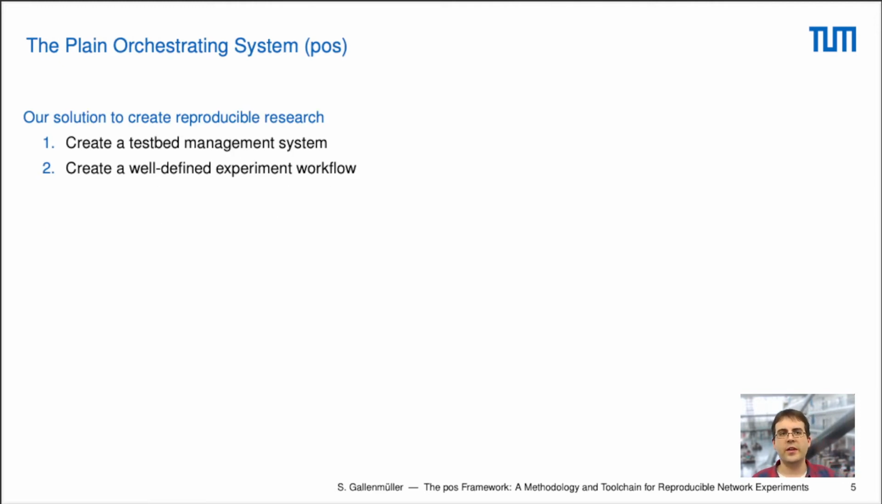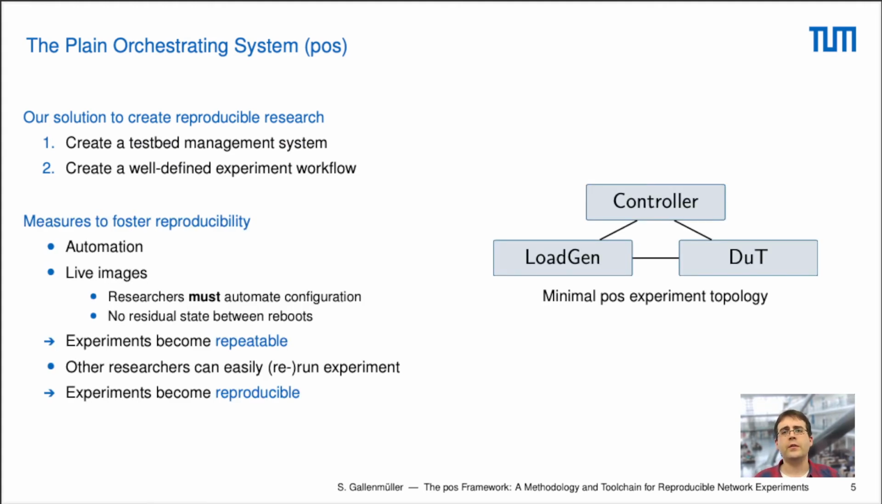POS is two things. First of all, it is a testbed management system, and second, it is a well-defined experiment workflow. It works as follows. Here we see a network of three nodes. One is the controlling node that manages the entire experiments, and the load generator and the device under test are the experiment nodes that execute the actual experiments. We try to automate all the things that happen in this network over the experiments, so we want to automate the entire configuration and setup phase, the measurement, and finally the evaluation.